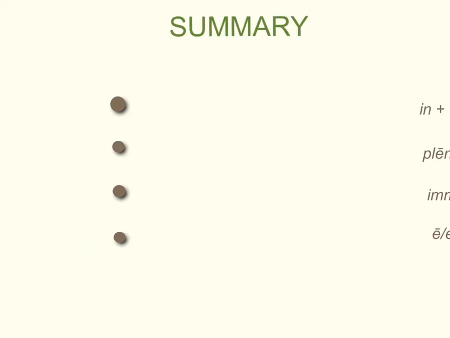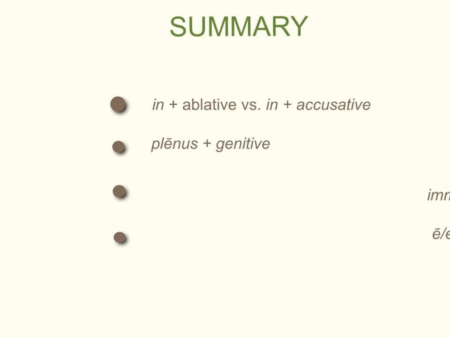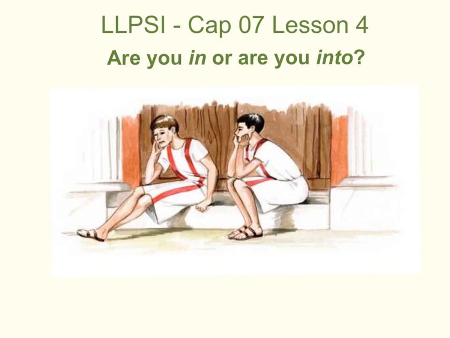So in summary, we've talked about 4 things in this presentation. We've talked about in with the ablative versus in with the accusative. We've talked about plēnus with the genitive. We've talked about immō to negate or to express the idea of on the contrary. And we've talked about one of the interesting features of the use of the preposition ax before consonants and vowels. That concludes our lesson for today, our lesson number 4. I hope that you found this helpful. We'll see you in class.